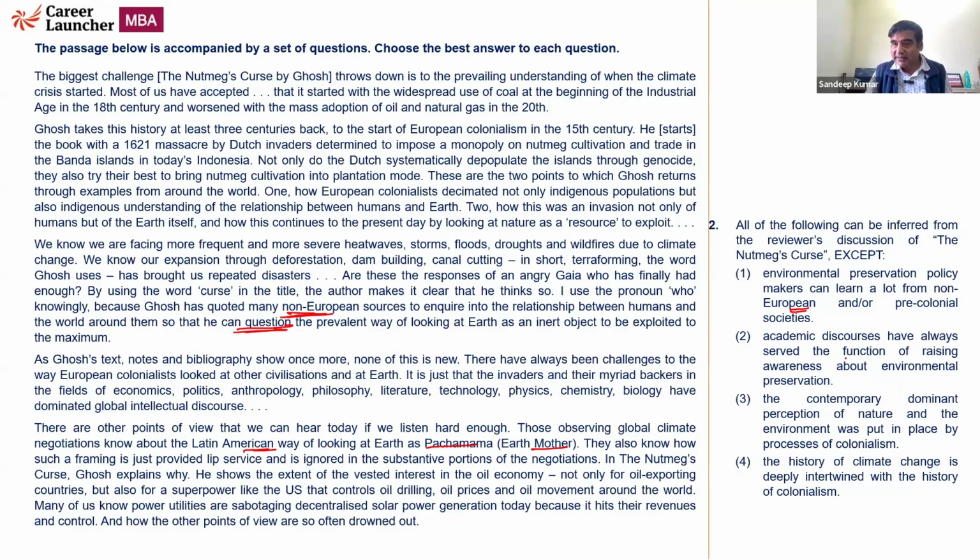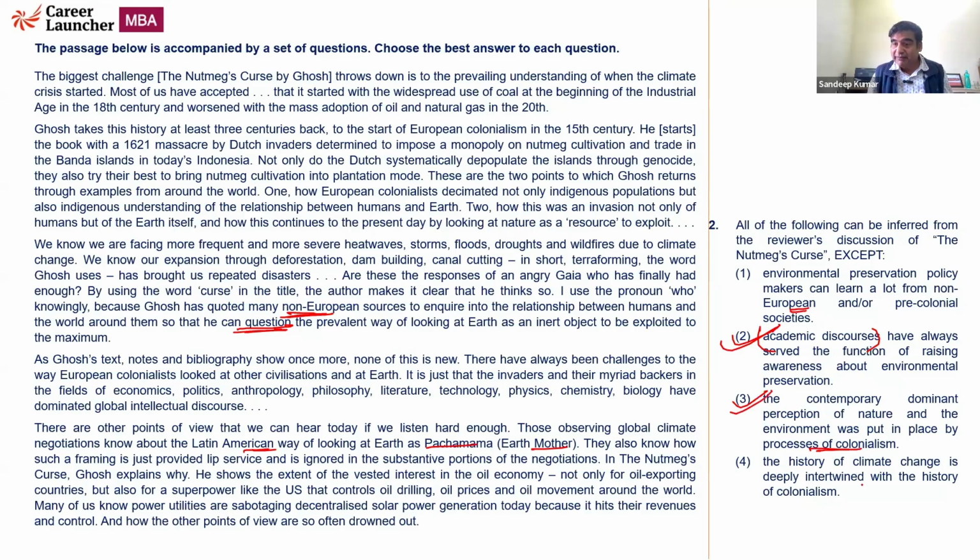Academic discourses have always served as a function of... we're not talking in terms of academic discourses anywhere in the passage. So possibly this is the answer. Let's look at the rest. The contemporary dominant perception of nature and the environment was put in place by the process of colonialism. Earth as an inert object, Earth as a resource to exploit. Yes, this is also mentioned.